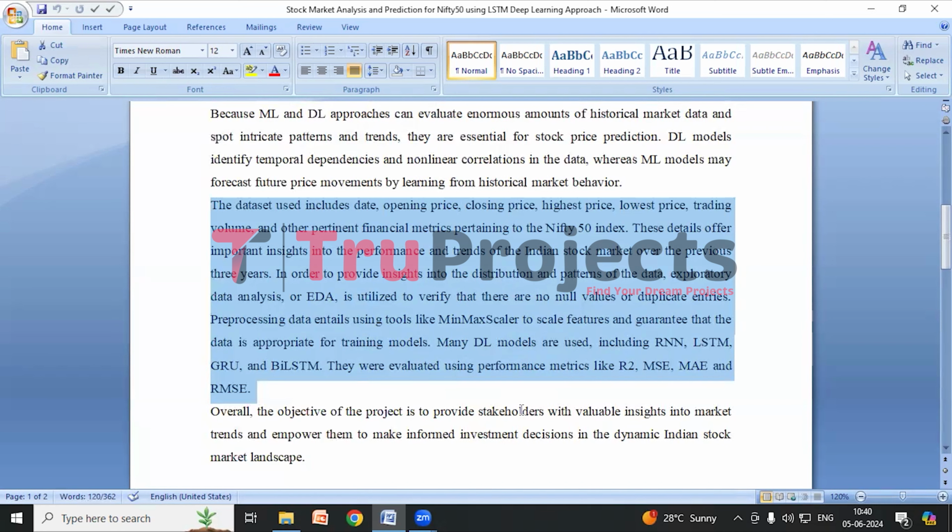Data pre-processing uses tools like min-max scaler for feature scaling, and various deep learning models including RNN, LSTM, GRU and BiLSTM are evaluated using performance metrics such as R squared, MSE, MAE and RMSE to select the best performing model in closing stock price prediction.